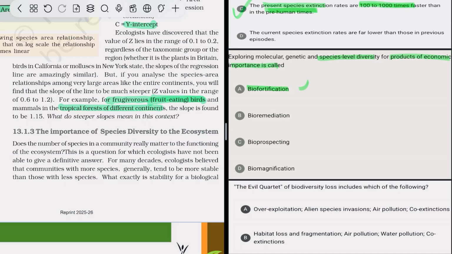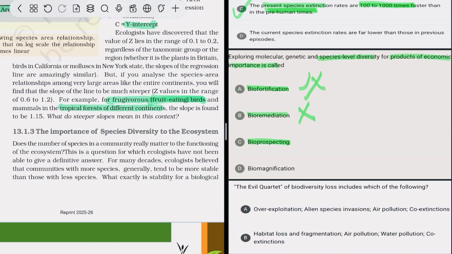So that is not what is being talked about, so the option is wrong. Bioremediation is basically the use of various microorganisms, good bacteria, to improve the quality of the soil, increase soil productivity or remove pollution. So that is not related to our topic. So option B is also wrong.